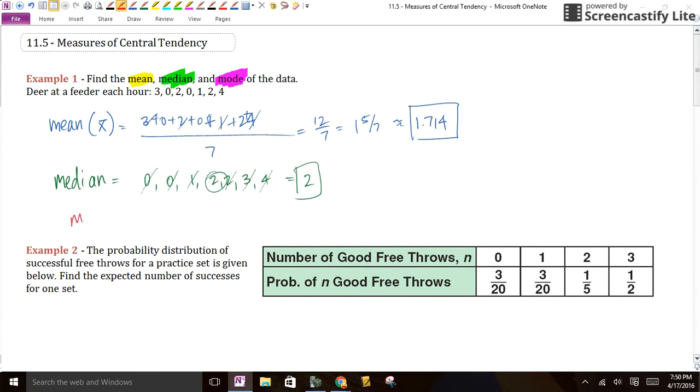All right, the mode is the one you see most often. So in this case, we have two modes. So that would be called bimodal. You at least have to repeat once to be a mode. If nobody repeats, then we just say no mode. But if they do repeat, then you see which one repeats the most. And if you have a tie, like we do here, then they're both the modes. So the mode would be 0 and 2. So I would take both of those numbers, and they're both my answer. All right, that's mean, median, and mode.